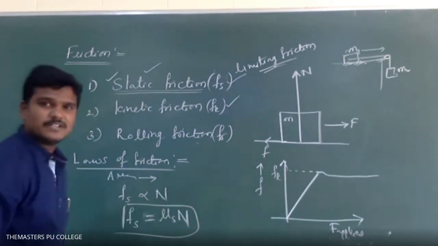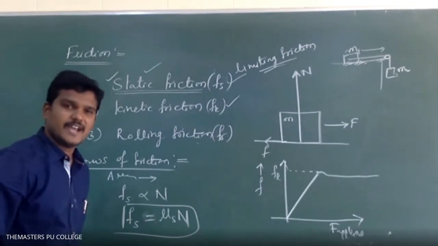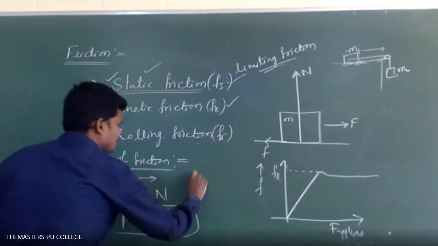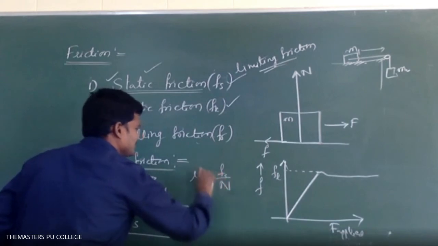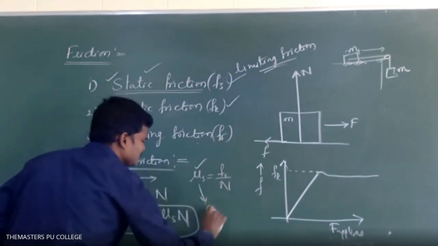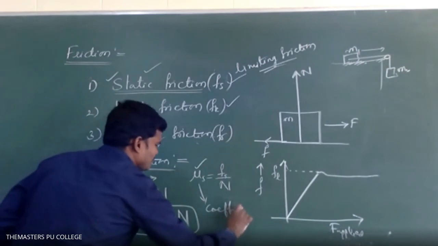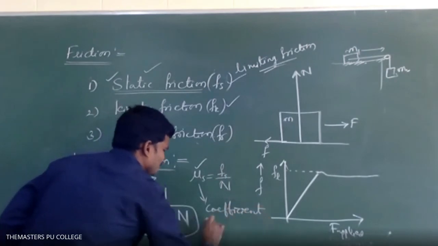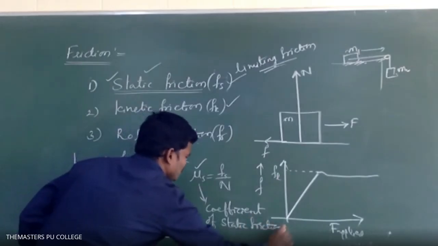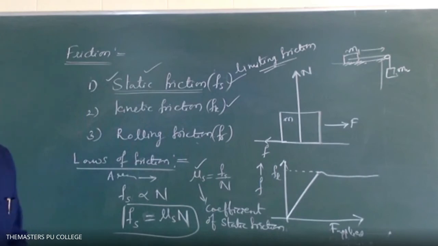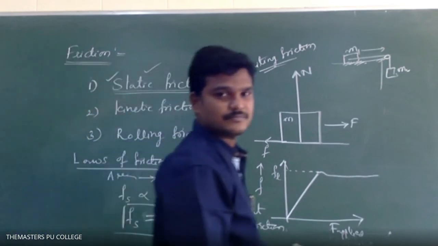Fs is equal to what? Mu S times N. What is this mu S? Mu S is equal to F by N. This mu S, we can call it the coefficient of friction, static friction. Mu S is called the coefficient of static friction.